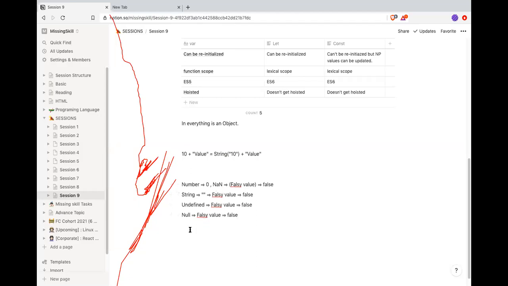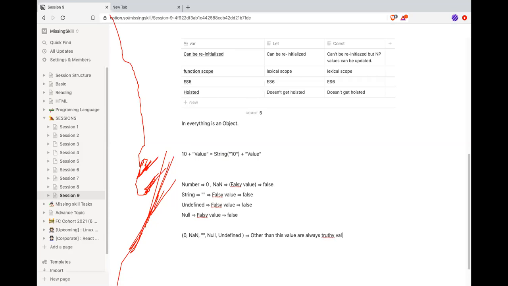All right, anything other than 0, none, empty, null, undefined, any other value than this, I'll just put this in brackets, other than these values are always truthy values.